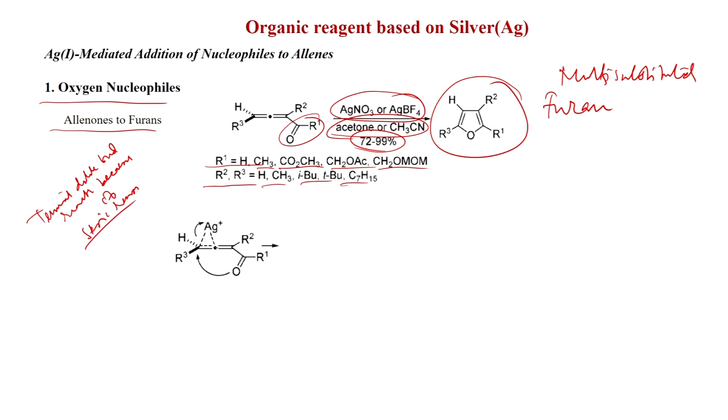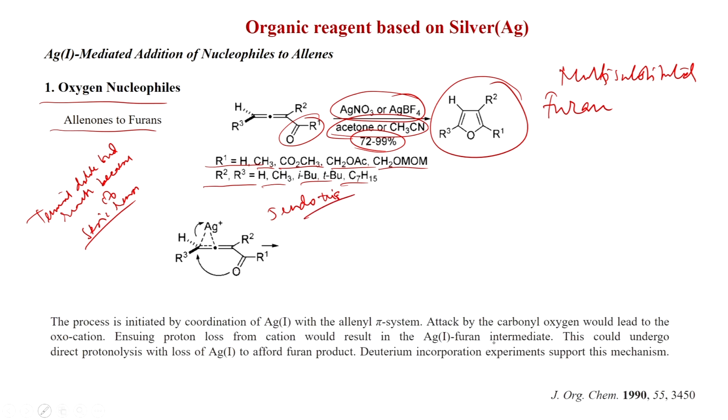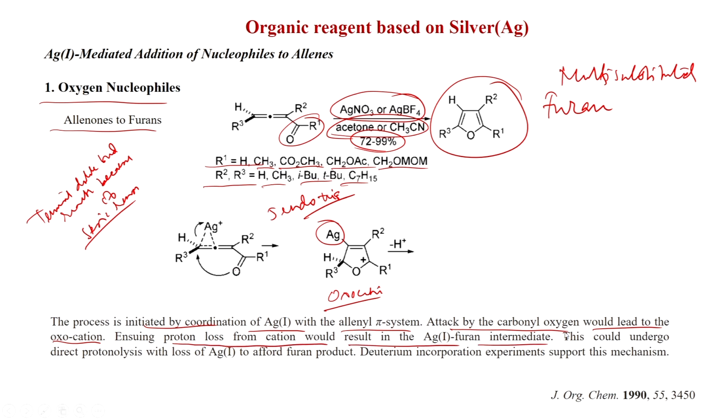So 5-endo-trig cyclization is happening, and the process is initiated by coordination of silver ion with the allenic pi system. Attack by the carbonyl oxygen will lead to the oxocation. This is the oxocation, and silver goes here, and after proton loss from the cation it will result in the silver(I) furan intermediate.